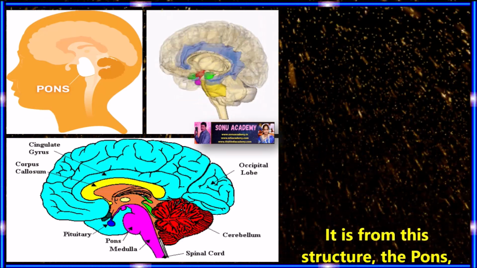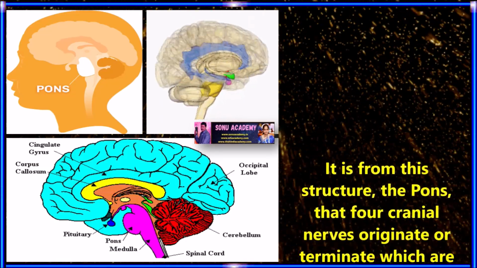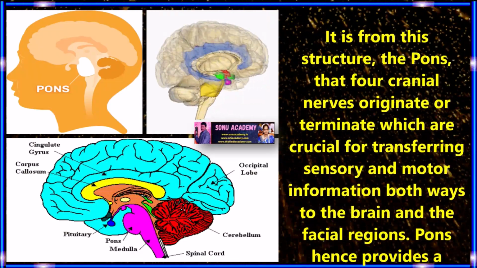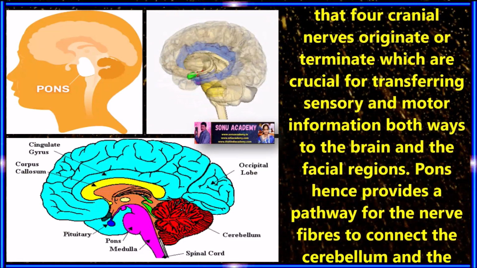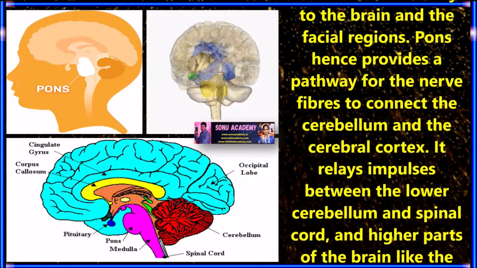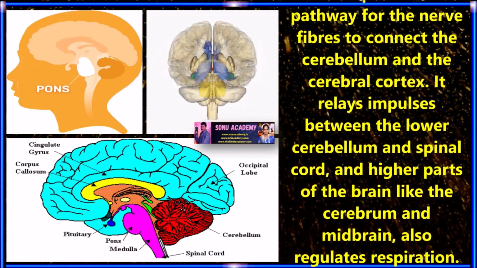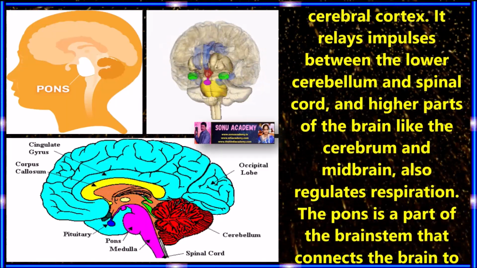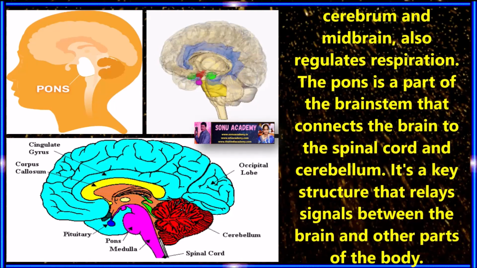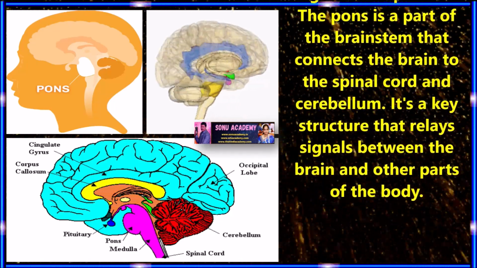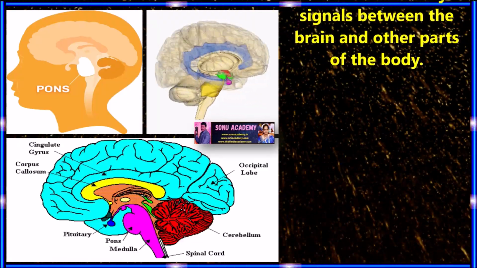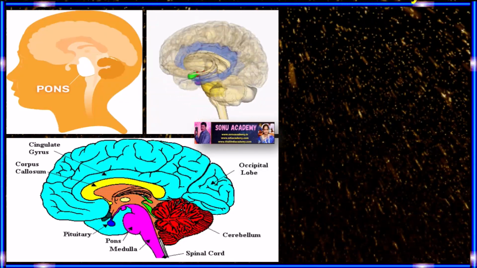It is from this structure, the pons, that four cranial nerves originate or terminate, which are crucial for transferring sensory and motor information both ways between the brain and the facial regions. The pons hence provides a pathway for nerve fibers to connect the cerebellum and the cerebral cortex. It relays impulses between the lower cerebellum and spinal cord and higher parts of the brain like the cerebrum and midbrain, and also regulates respiration. The pons is a part of the brainstem that connects the brain to the spinal cord and cerebellum. It is a key structure that relays signals between the brain and the other parts of the body.